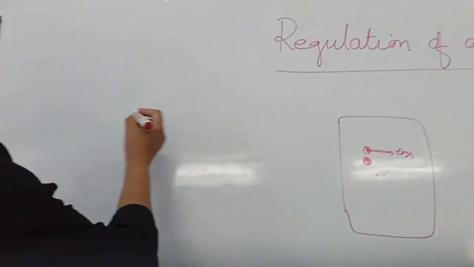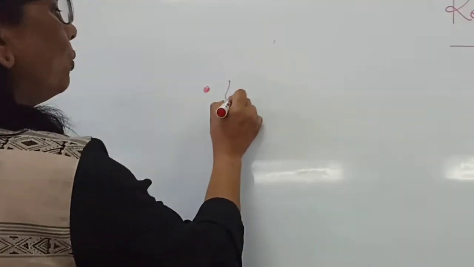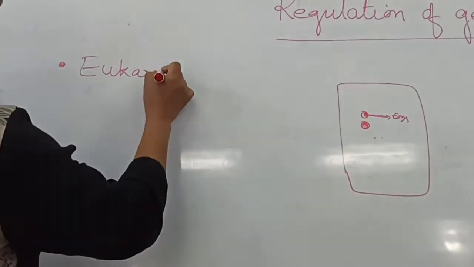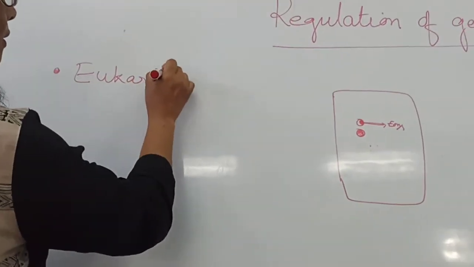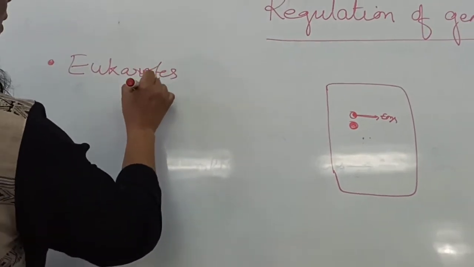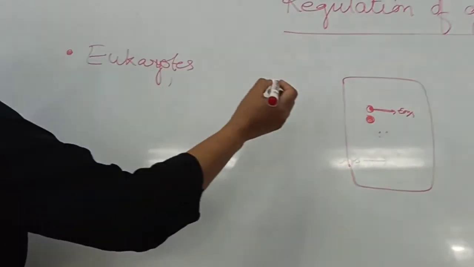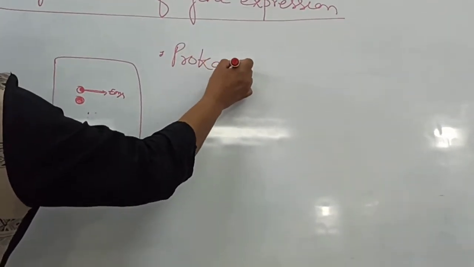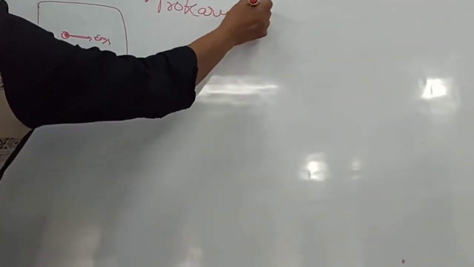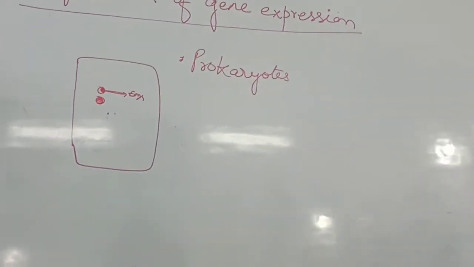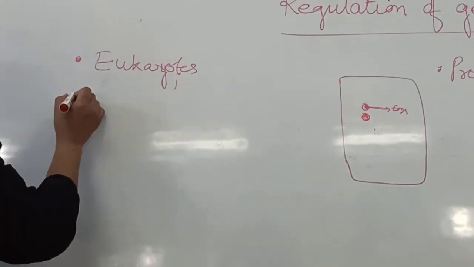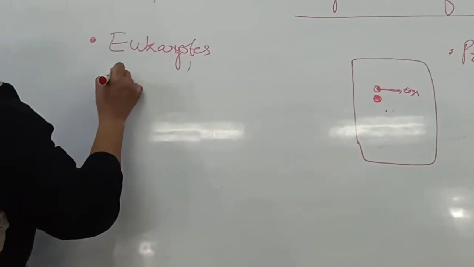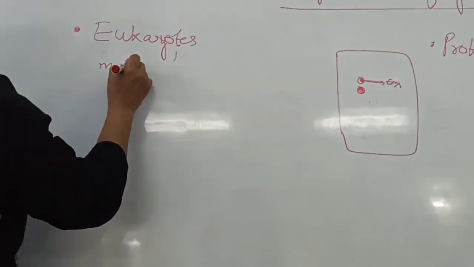This has been studied both in case of eukaryotes as well as in case of prokaryotes. First we'll take up eukaryotes, though we'll not go into details about it. In eukaryotes, we know that the mRNA is monocistronic.